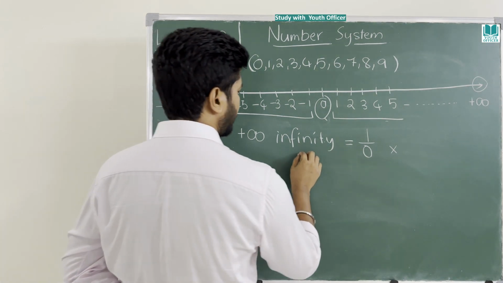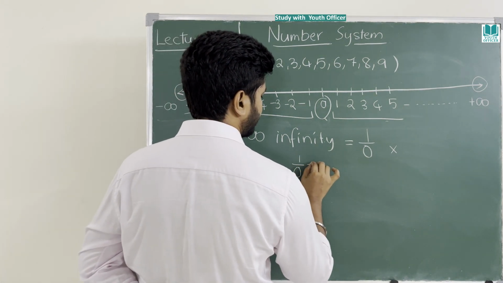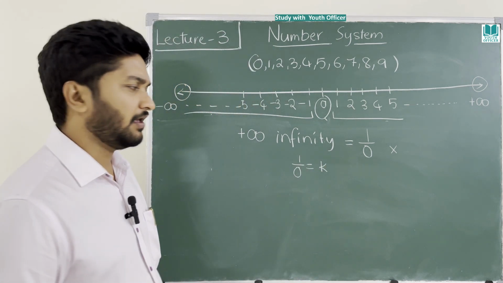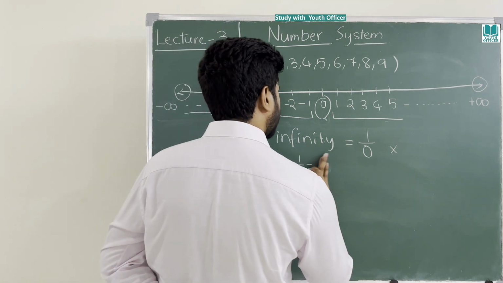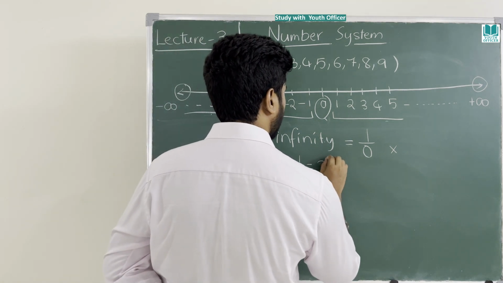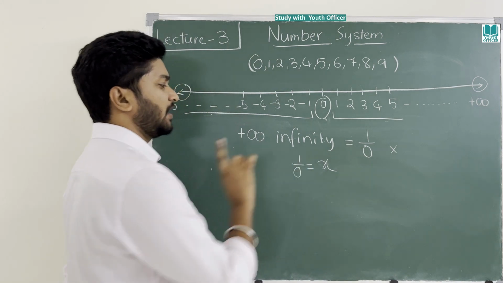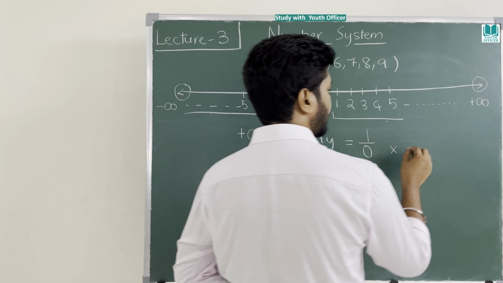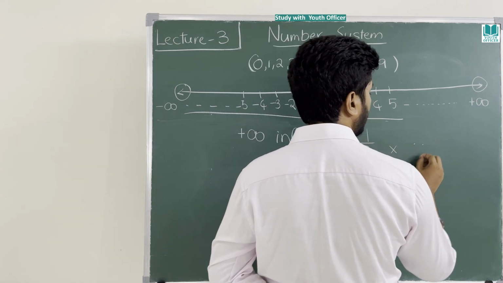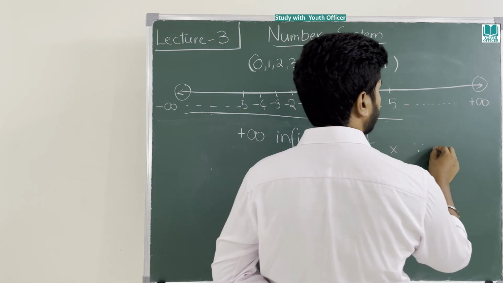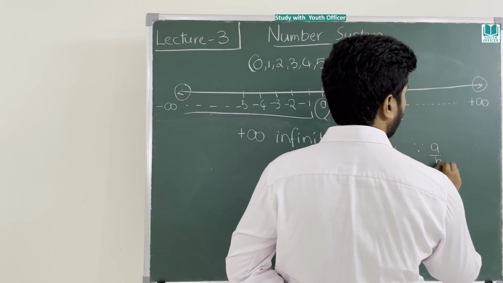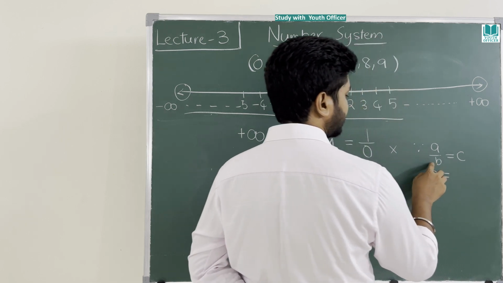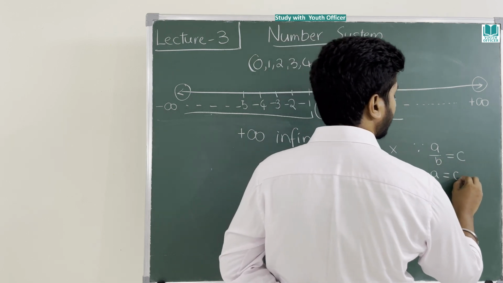Okay, let me think of 1 by 0 as some number. Later you will know this number. Let us take an example of x, some value, I take it as x. As you already know, whenever I am mentioning a formula, I told you 2 dots below 1 dot, right? A by B equal to C means A is equal to, if it is dividing on this side, it will start multiplying if you take it to the other side.